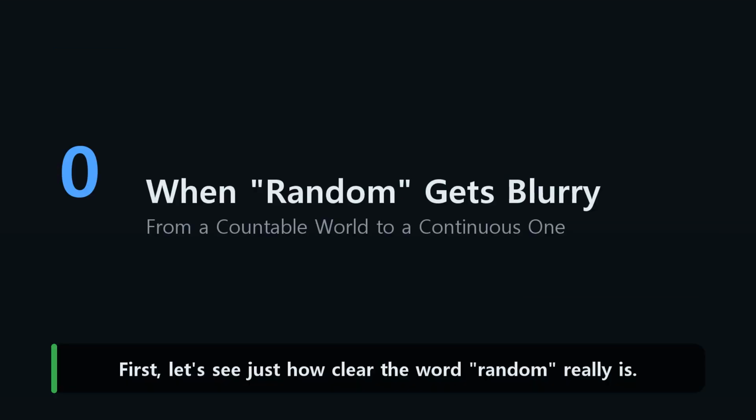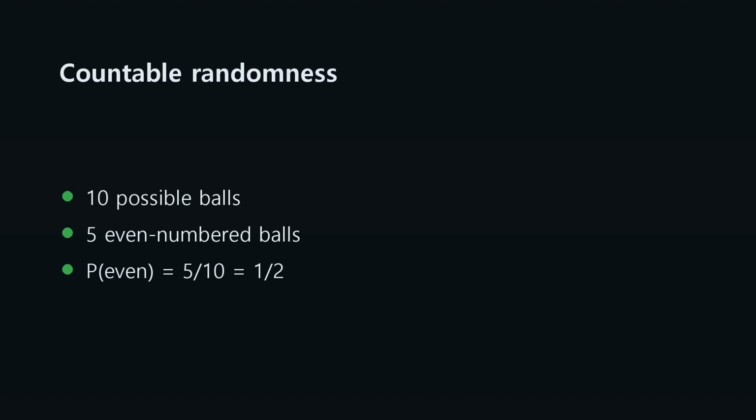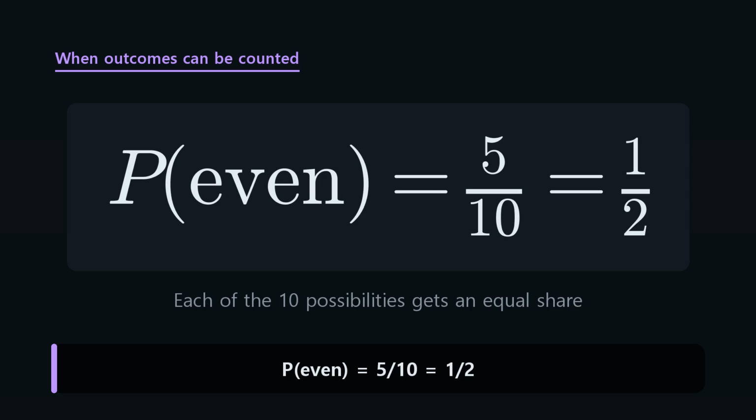First, let's see just how clear the word random really is. Imagine a bag containing balls numbered 1 through 10, and suppose we draw one uniformly at random. 5 of the 10 outcomes are even, so the answer is 1/2. It is also clear exactly what we are counting equally.